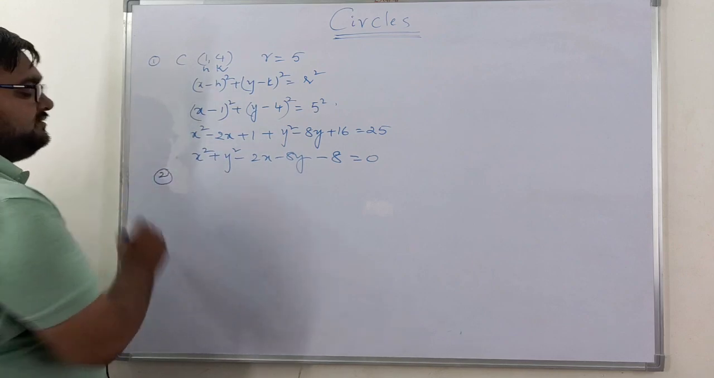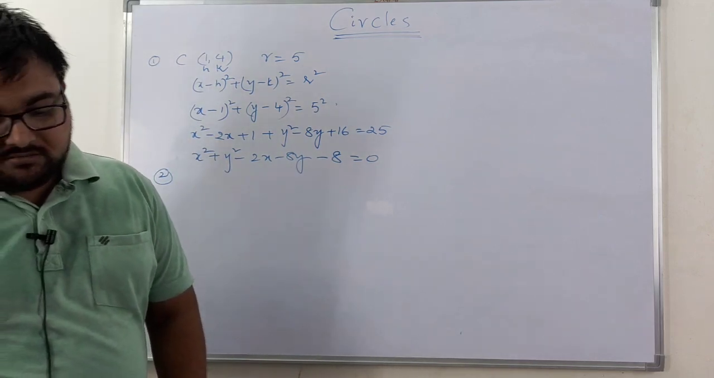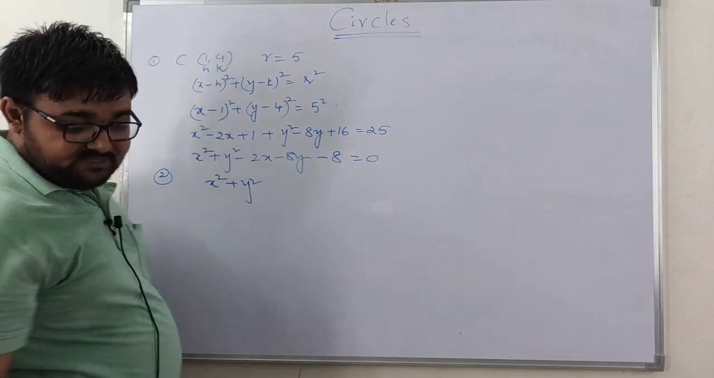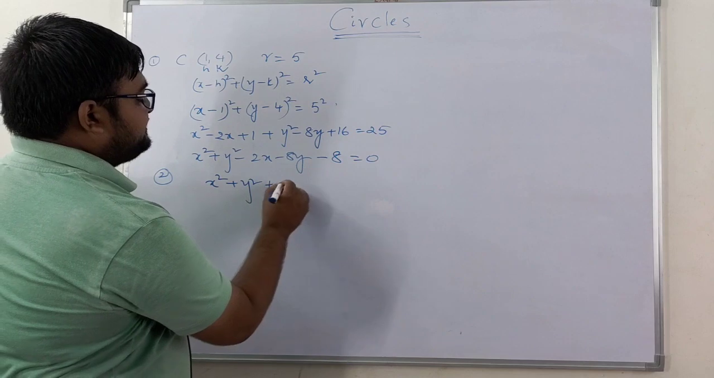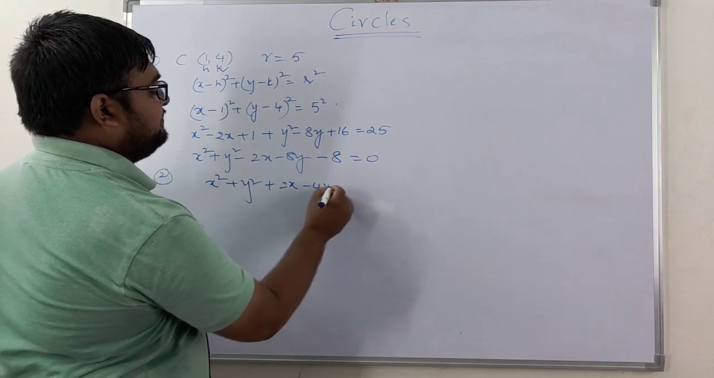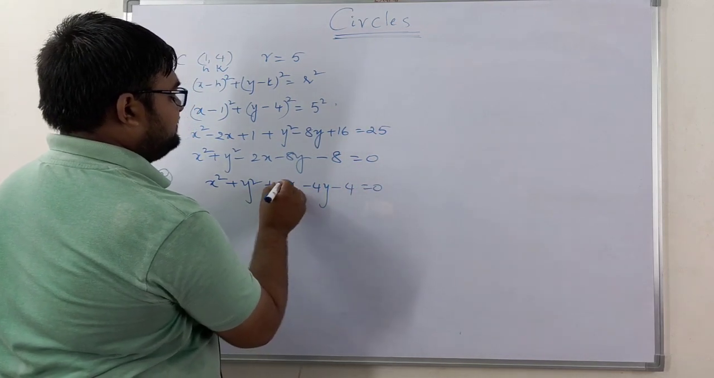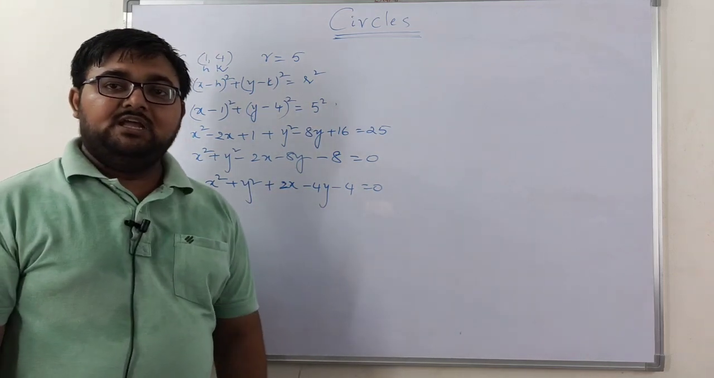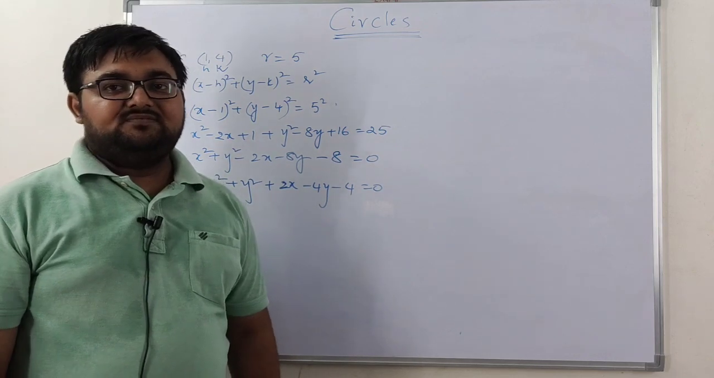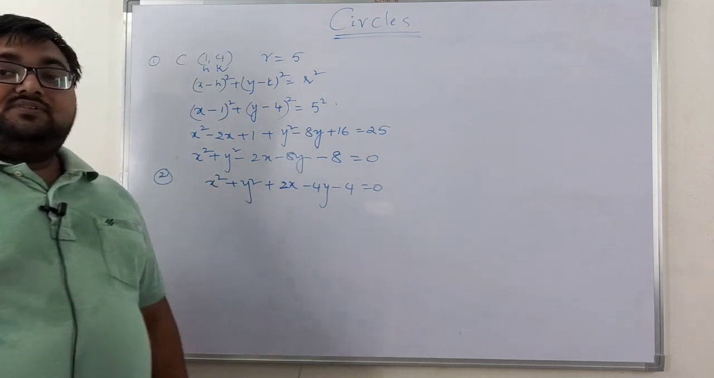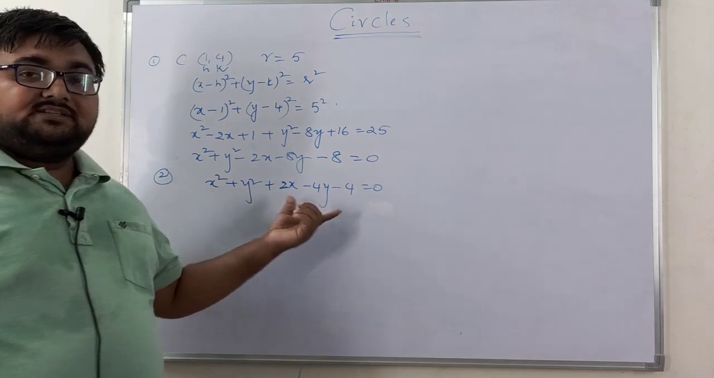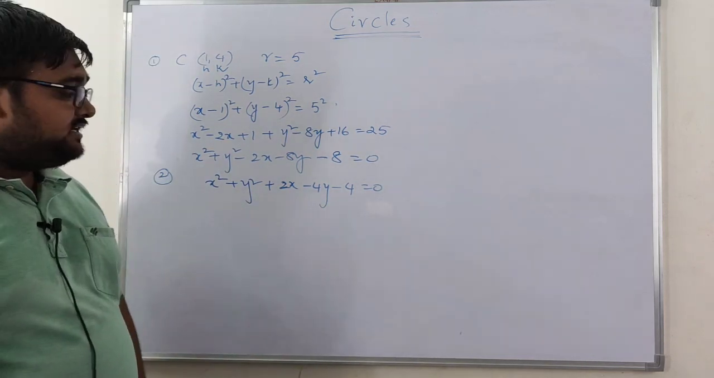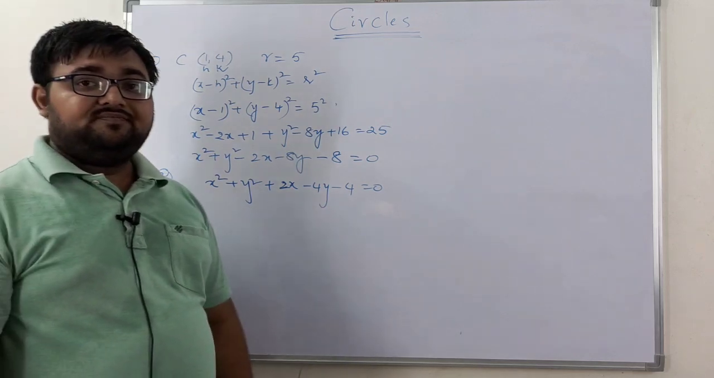Now let us see the second question. Now what is given? He has given one equation: x square plus y square plus 2x minus 4y minus 4 is equal to 0. So this is the given equation. From this equation we need to find the center and the radius of the circle. Now let us see whether it is the equation of a circle or not. Here the x square coefficient is equal to the y square coefficient, right? And the xy coefficient is not there, right?